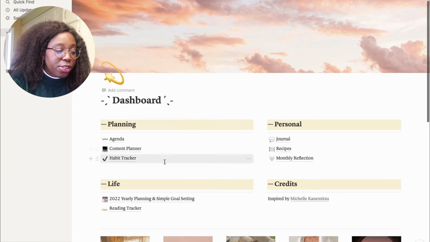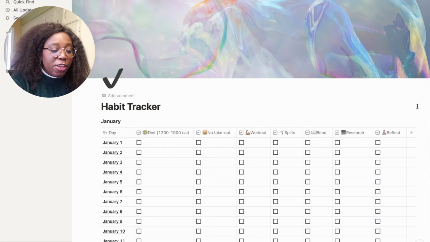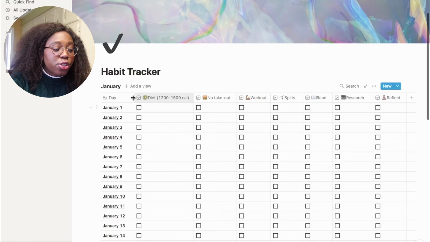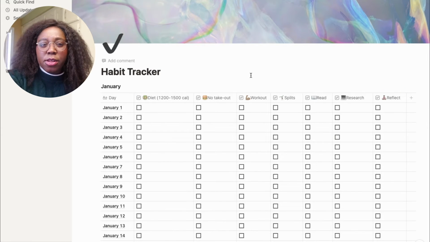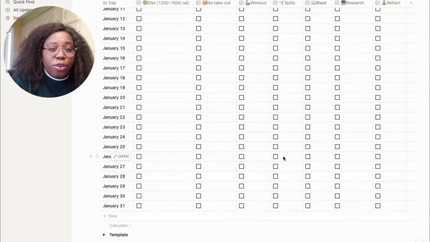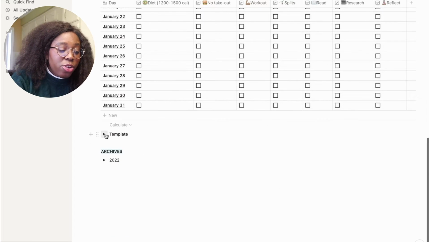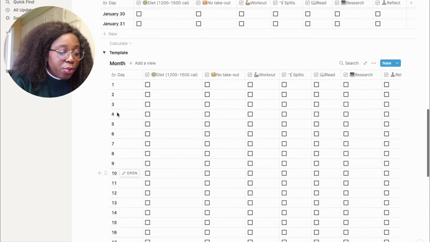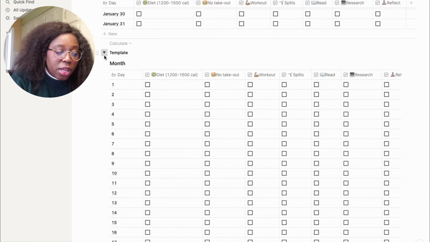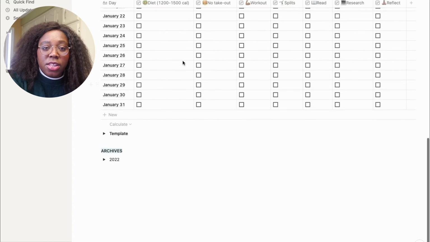Now let's go back to my dashboard. So the final thing in planning is my habit tracker. This one is pretty self-explanatory. I'm tracking a bunch of habits. So I'm tracking for the month of January. If you hear some construction noise in the background, I think they started to construct something and it's super annoying, but whatever. This was so long because I actually had to write every day. And I don't know how to make it automatic. So if you know anything about it, please let me know. Because right now, if I look at my template, I have to write every day like this. It takes like 5 minutes, but it would be great if it took like 10 seconds.